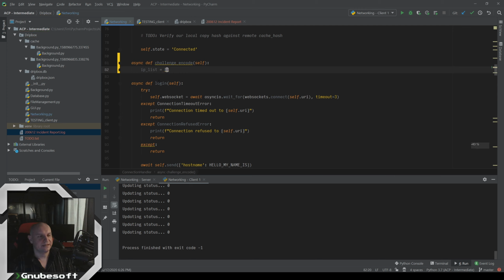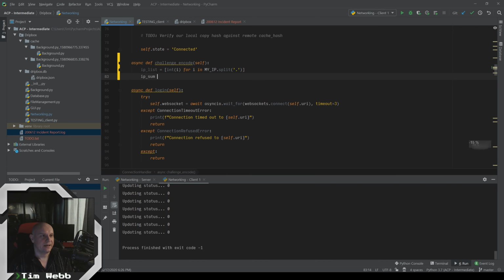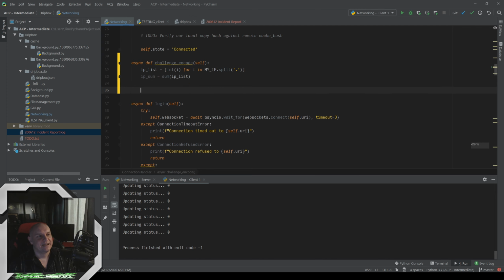So the IP is a string. So I'm going to do a list comprehension here, where I'm going to break it apart. So for i in my IP, I'm just going to split that on the period. Now it's going to give us 4 slices, and those are all going to be turned into integers. And now we can sum that by simply saying sum and passing in this IP list. Now this gives us the total of all the numbers in our IP combined mathematically. We can now use that to do something else interesting.